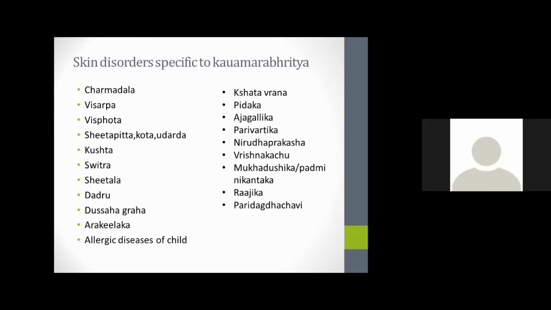These are specifically mentioned for the child age group. So we should keep in mind how to diagnose all these conditions, and what the presentation is in these conditions. Mainly Kashyapa Samhita describes the majority of the skin conditions specific to children.